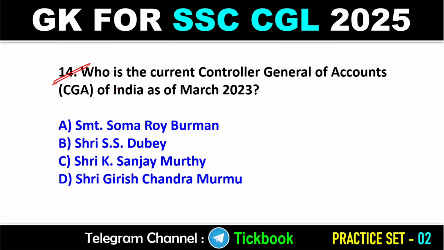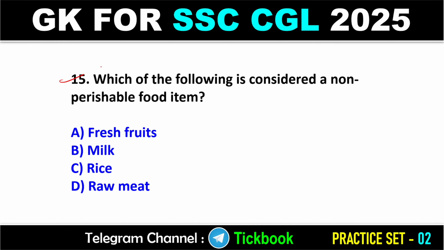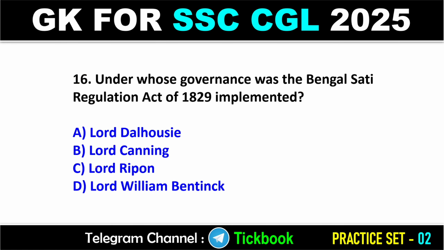Question number 14. Who is the current Controller General of Accounts, CGA, of India as of March 2023? Option number B is the right answer, Sri S.S. Dubey. Question number 15. Which of the following is considered a non-perishable food item? Option number C is the right answer, rice.